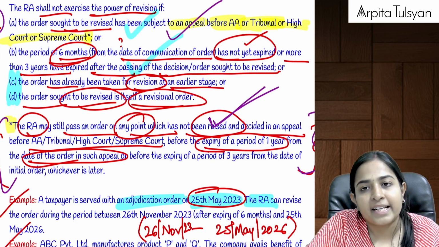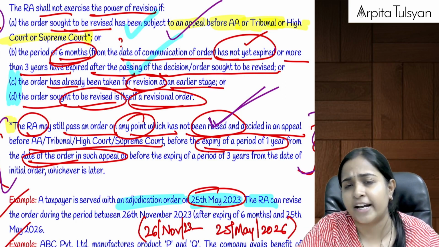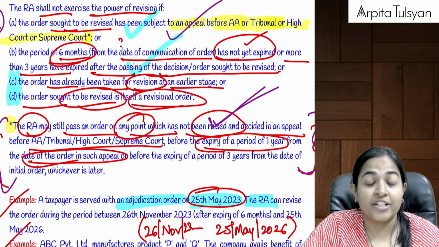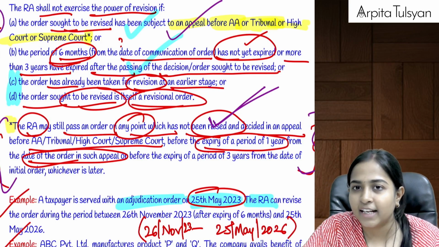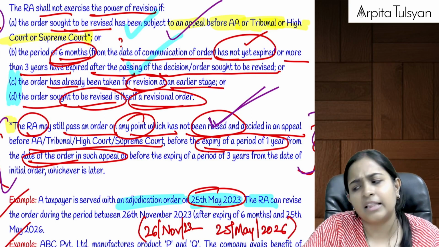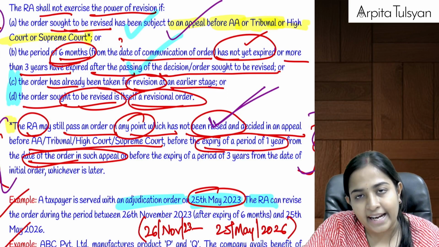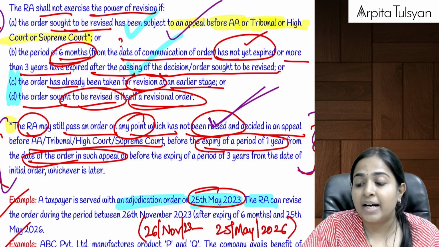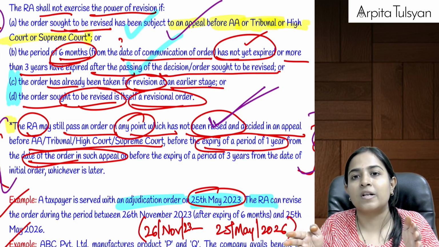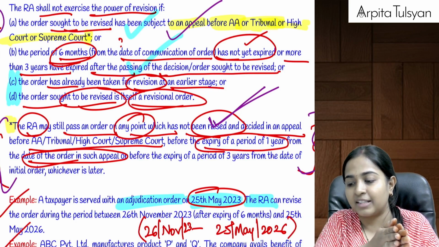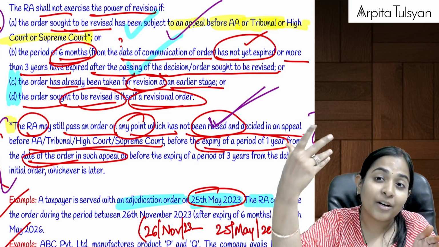And suppose there is a matter which had not at all gone under appeal. The order was passed by the adjudicating authority and no appeal, nothing, no one went to the AA. Then in that case, the revisional authority can definitely come and do the revision, but it cannot do the revision for 6 months. As soon as the order is passed by the adjudicating authority, the revisional authority will have to wait for a period of 6 months, because maybe the department can go for an appeal.